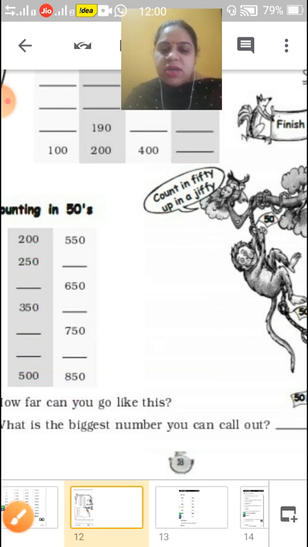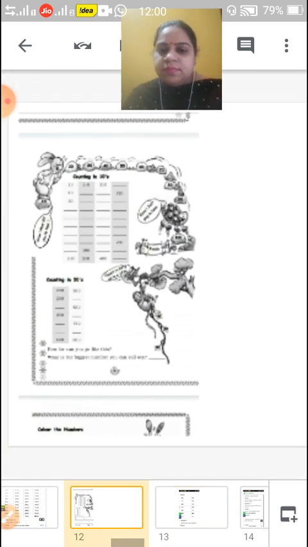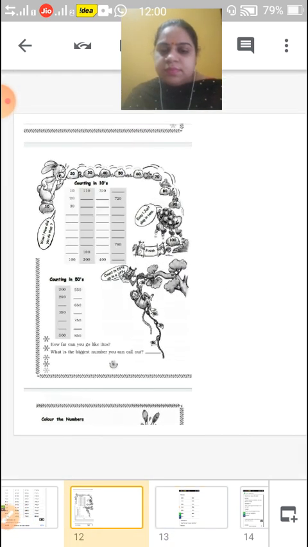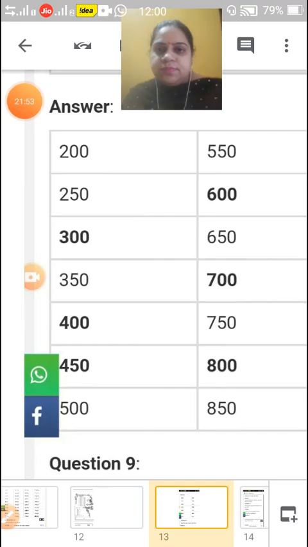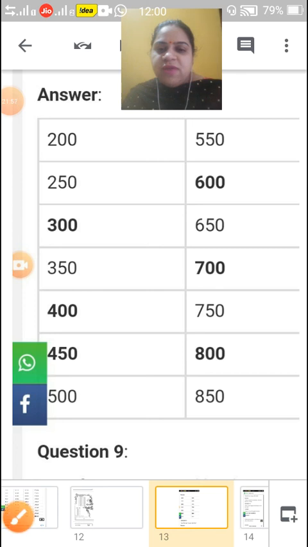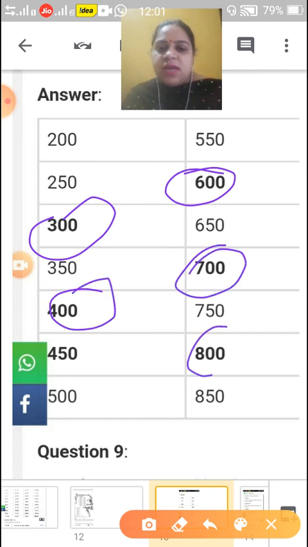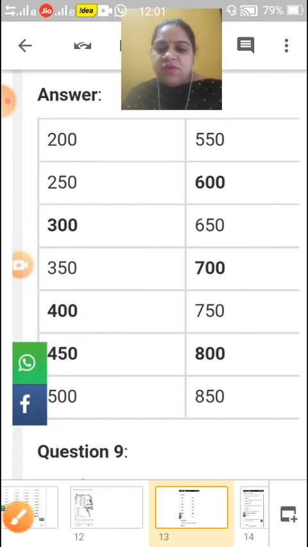Now children, have a look. Here is some solution I have given you. What numbers are missing, that I have written here. Okay, children. So you do it and you will check. Understood?